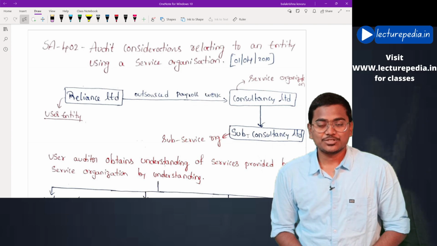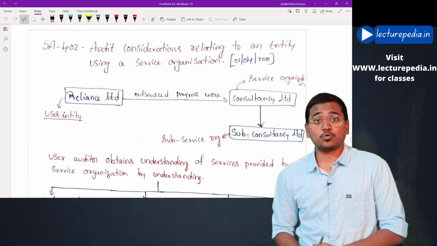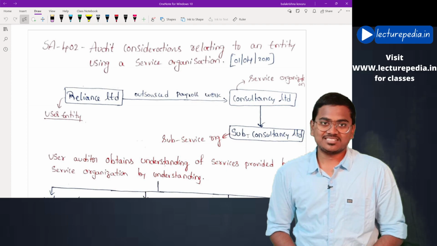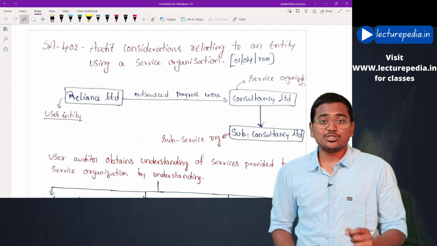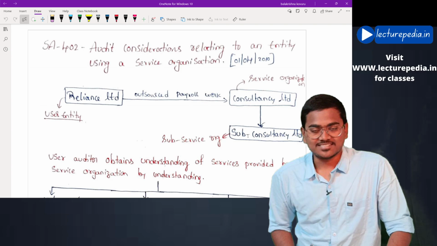In this class, we will be revising SA 402, Audit Considerations Relating to an Entity Using Service Organizations.